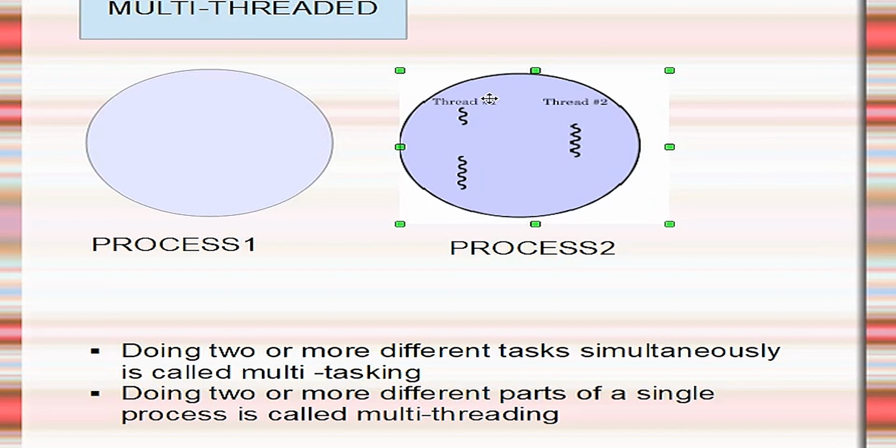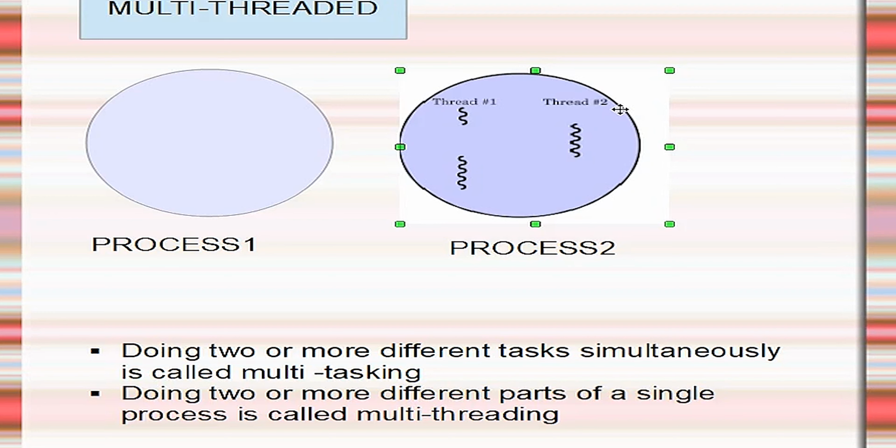Then what is multi-threading? Multi-threading means two or more different parts of a single program executing simultaneously. In a single process, we divide the process into small portions called threads, and we execute all the threads simultaneously. A thread is nothing but a separate program executing concurrently. We can write Java programs that deal with many tasks at once by defining multiple threads. These threads are very important in multimedia, web applications and so on.